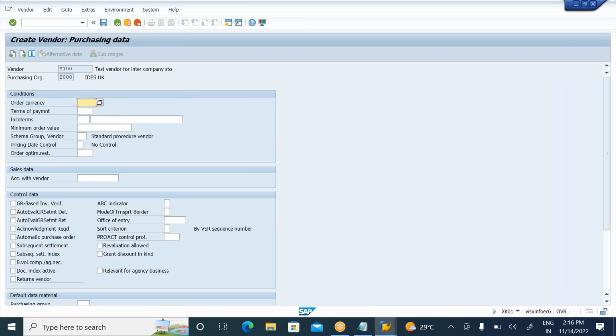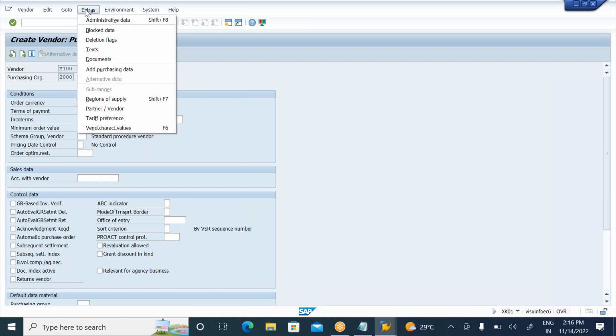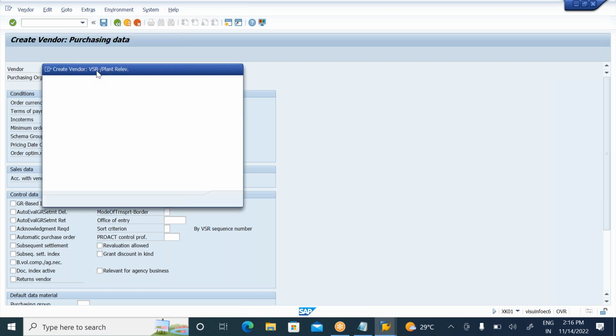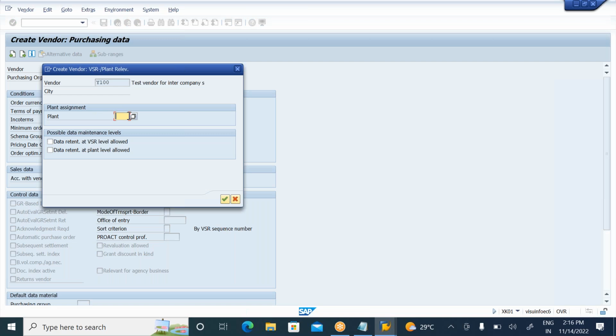This remains the same. Once you come to the purchasing data, enter your currency euro. But how do you treat the supplying plant as a vendor? This is most important, and most of the industry will ask you this question. From the extra menu bar, the extra tab, once you reach the purchasing data, add the supplying plant. Which plant? The supplying plant as a vendor, right? Just enter the supplying plant.